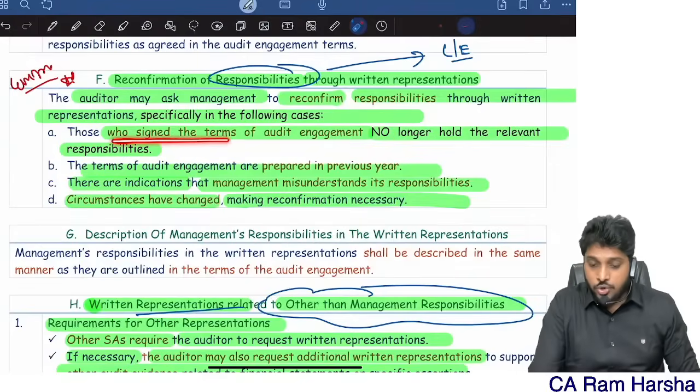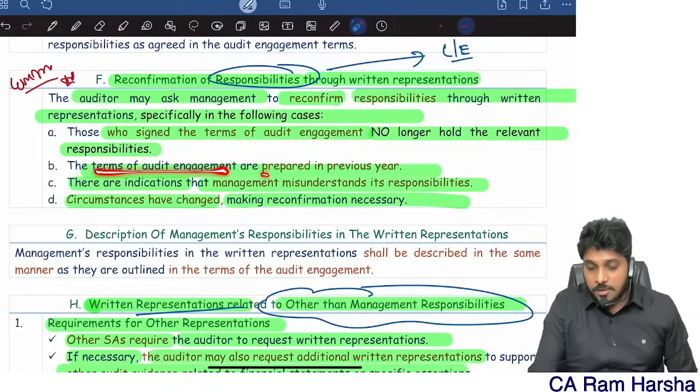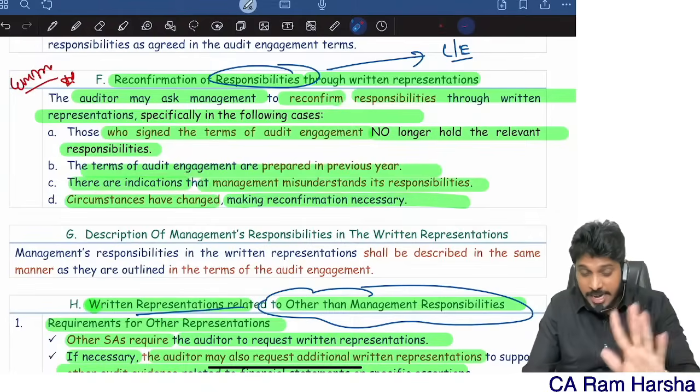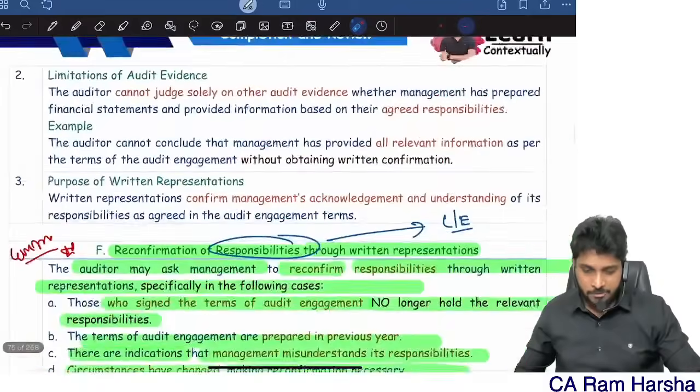One, when those who signed the letter of engagement are no longer responsible, no longer existing. Two, the terms of engagement were prepared in previous years, or there is an indication that management misunderstands its responsibilities, or circumstances have changed, making reconfirmation necessary.